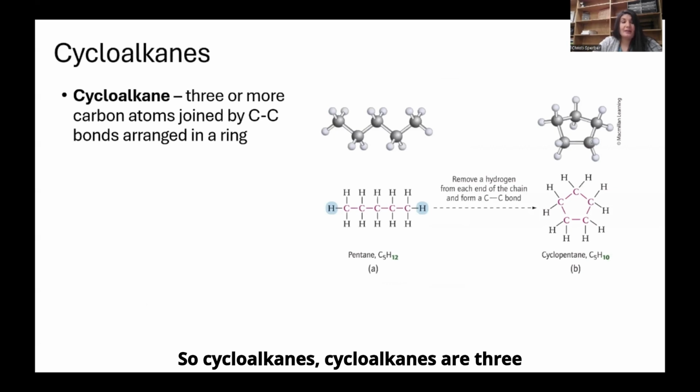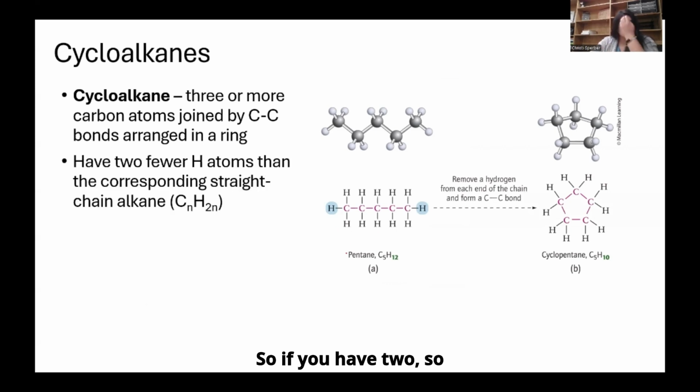So cycloalkanes are 3 or more carbon atoms joined by carbon-carbon single bonds arranged in a ring. Cycloalkanes have 2 fewer hydrogen atoms than the corresponding straight chain alkanes. For pentane, we have a 5 carbon chain.